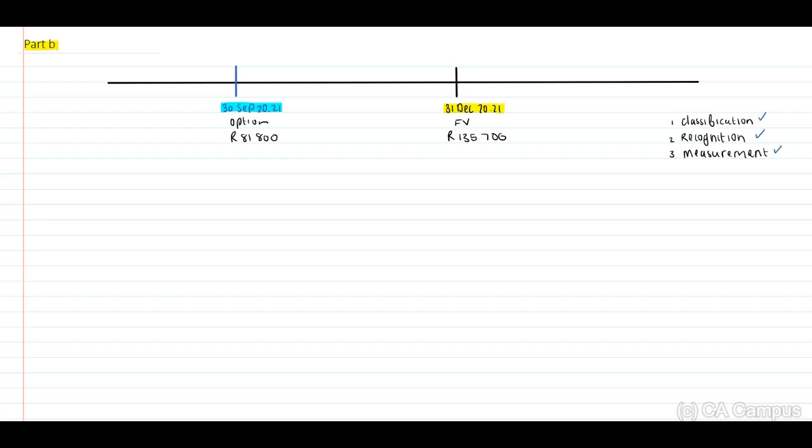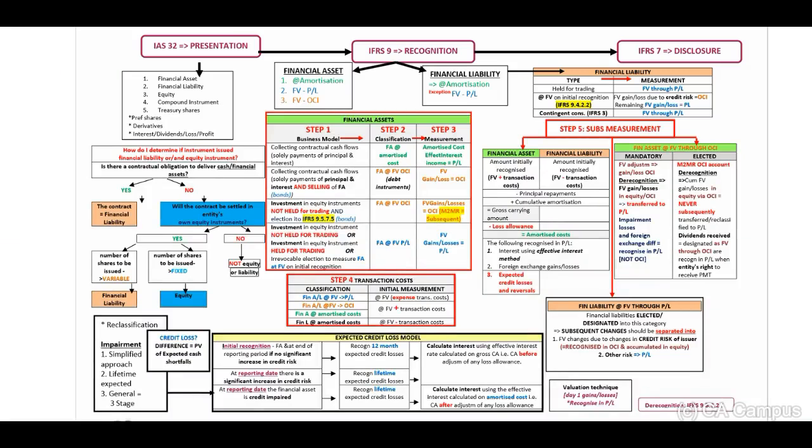They purchased the option for speculative purposes. Now what does this mean, guys? To buy and sell, buy and sell. Therefore, when we look at our principles in terms of step 1, step 2, and step 3, in which business model will this option fall into?